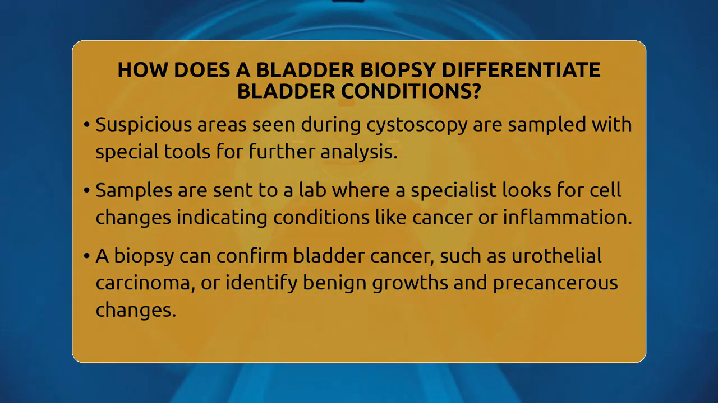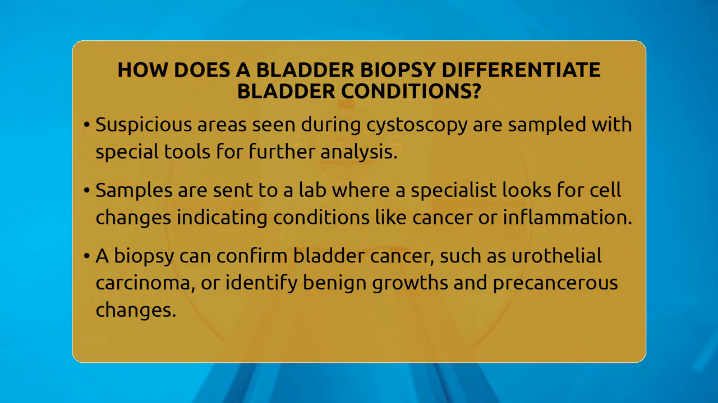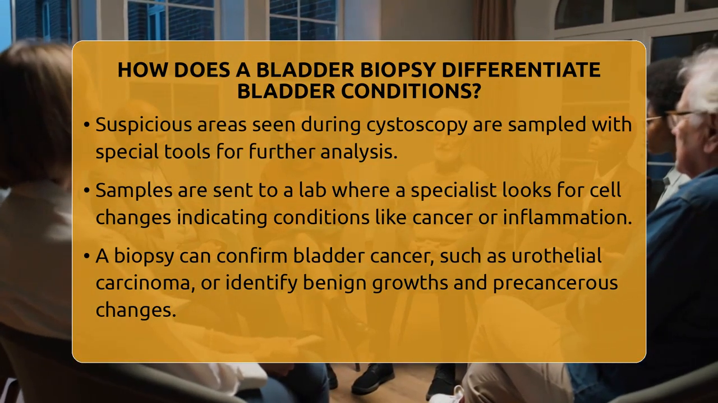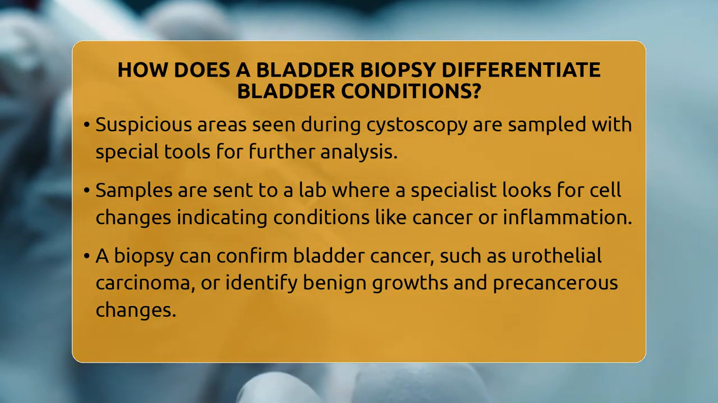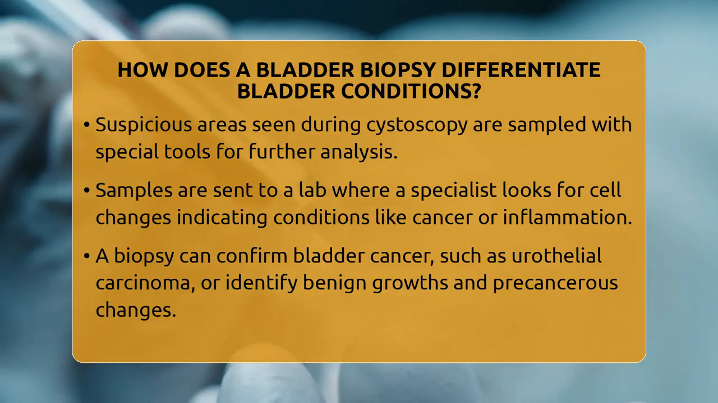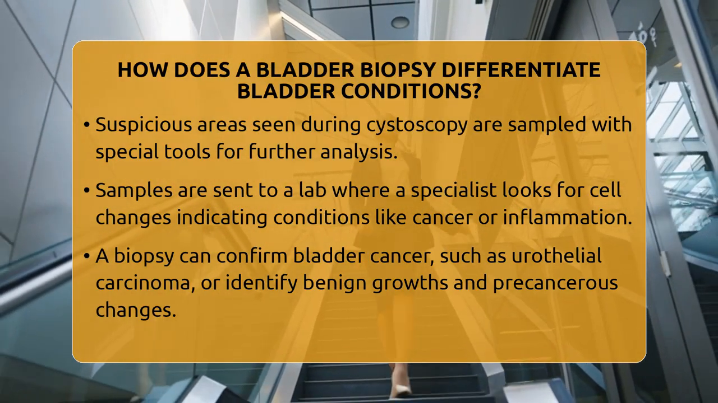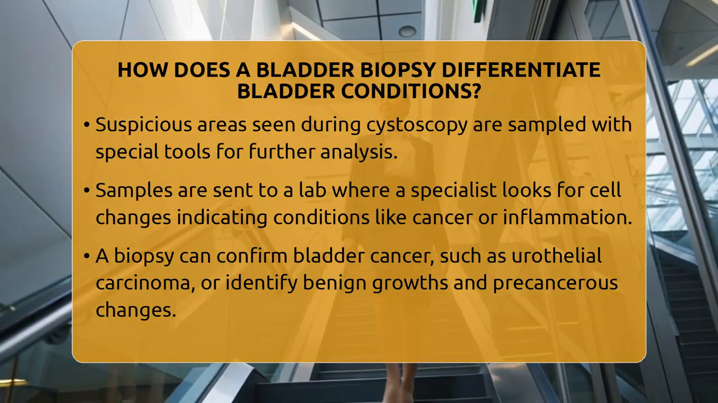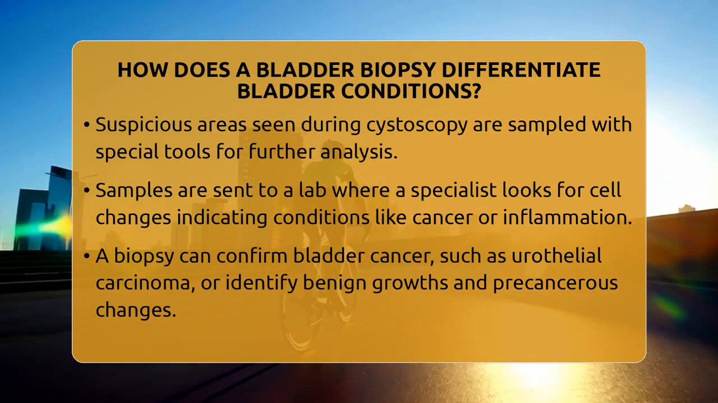For example, if the tissue shows abnormal, cancerous cells, it confirms a diagnosis of bladder cancer. If the cells look normal but there is inflammation, it suggests a condition like cystitis, which is inflammation of the bladder. The biopsy can also identify rare benign tumors or precancerous changes, helping guide treatment decisions.